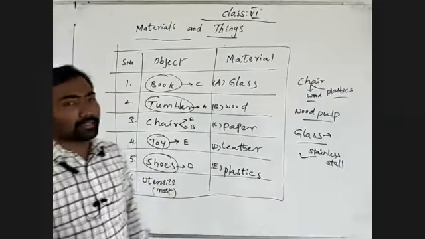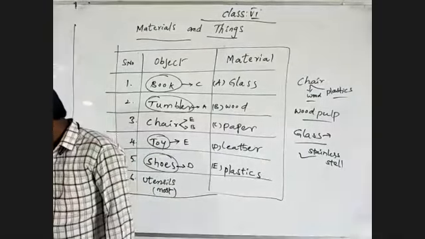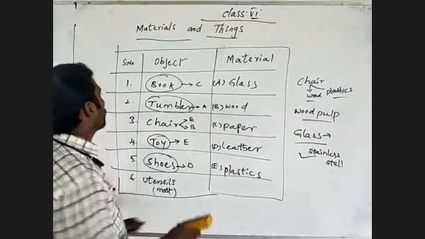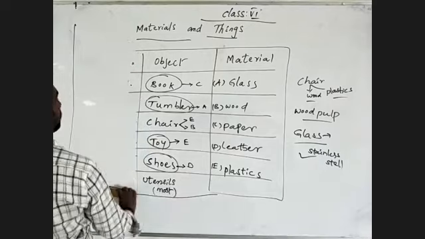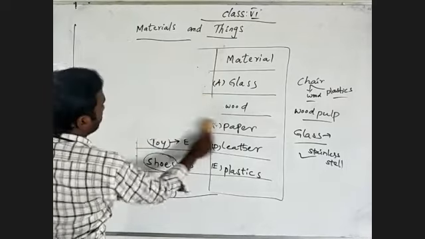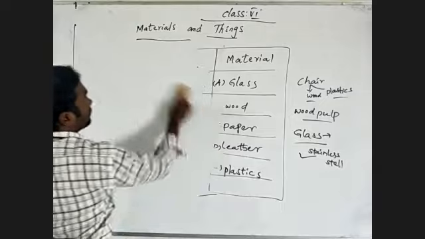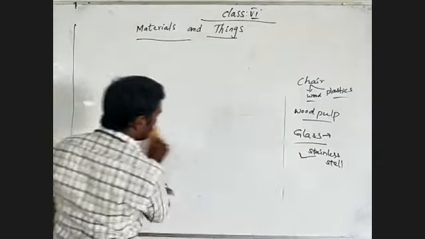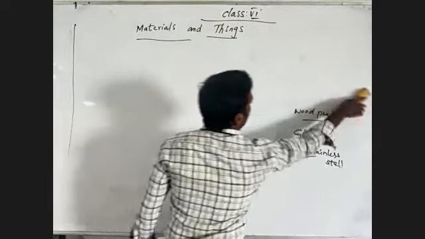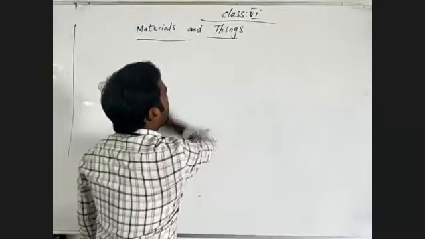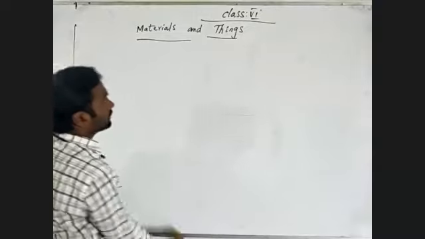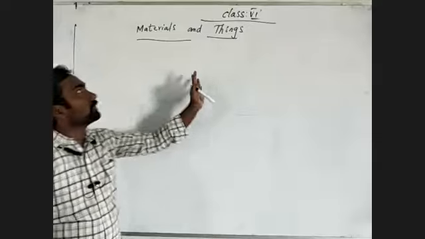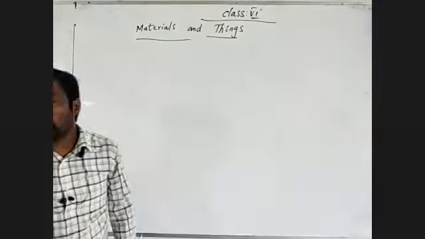So by this understanding, we may understand what things are there in our surroundings and what we can recognize. Then we'll ask one more question. See here. Which material can float on water?